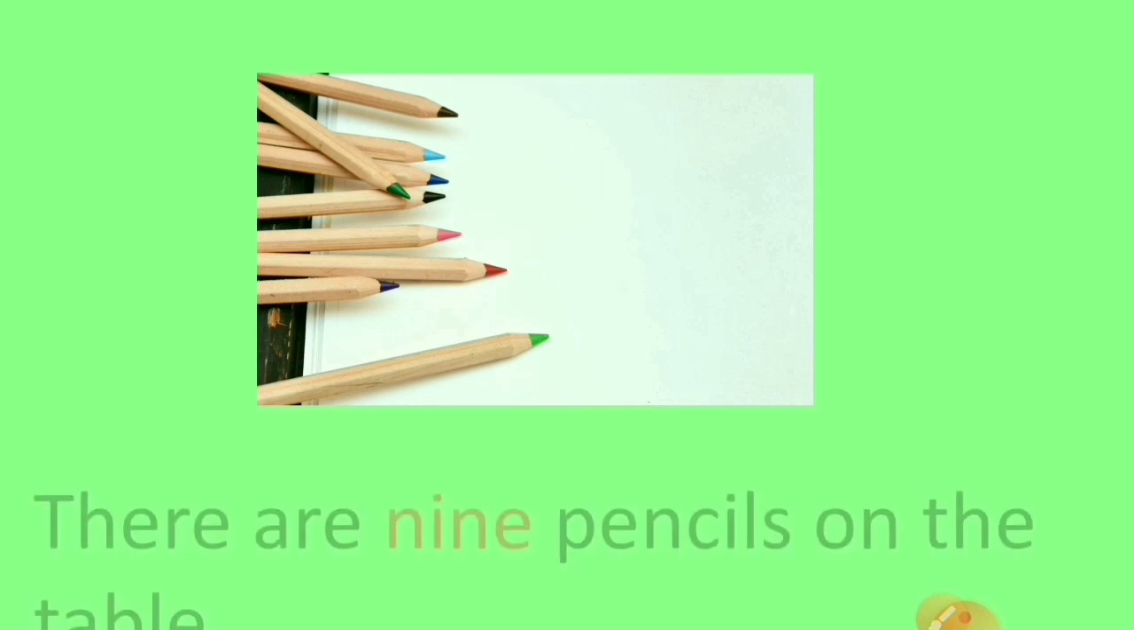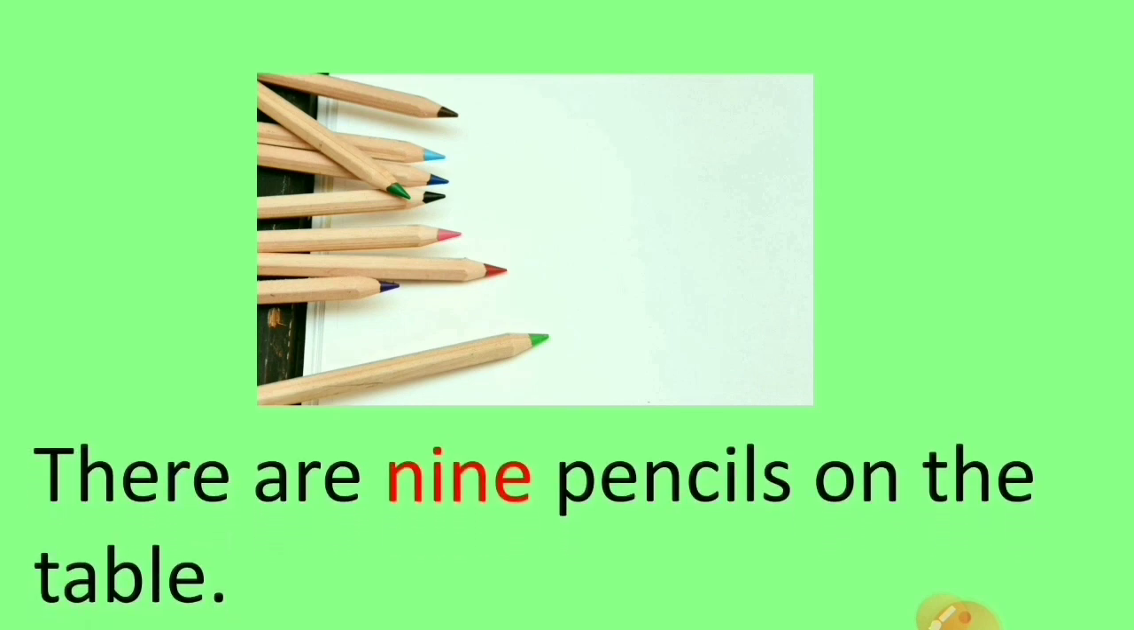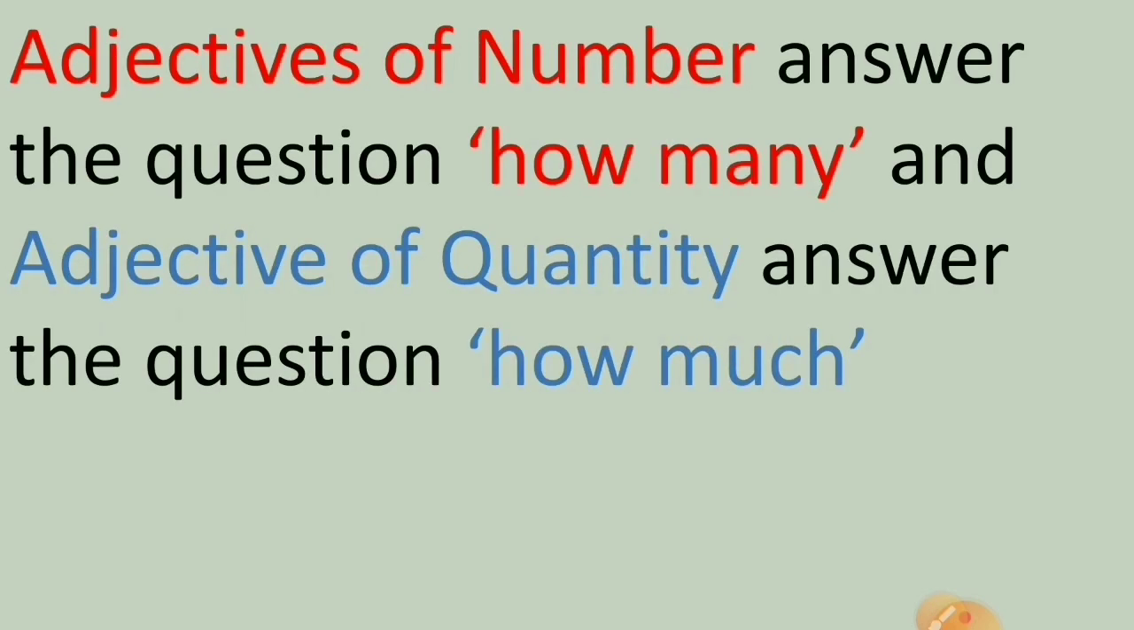Now here in this picture you can see there are pencils on the table. Can we count these pencils? Come on quickly fast. Who will tell me how many pencils are there on the table? Correct. There are 9 pencils on the table. So children, the adjectives of quantity and number, they answer the questions how many and how much.